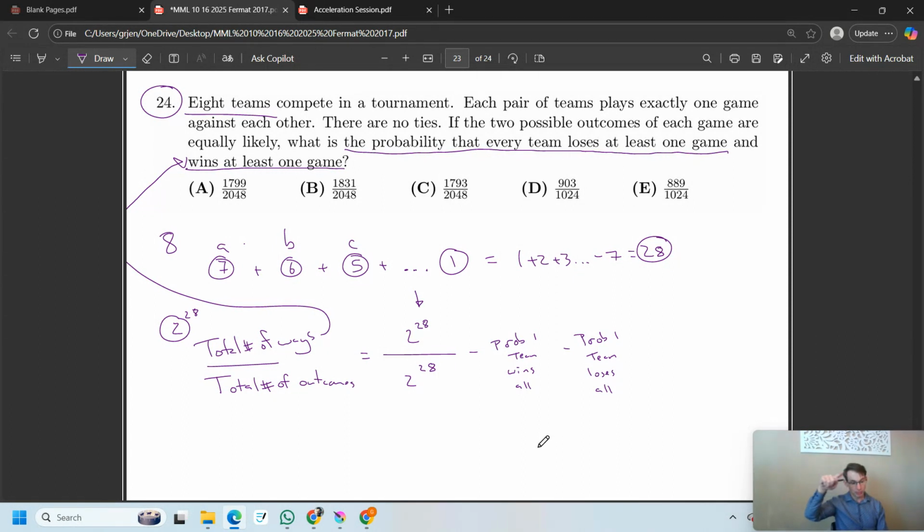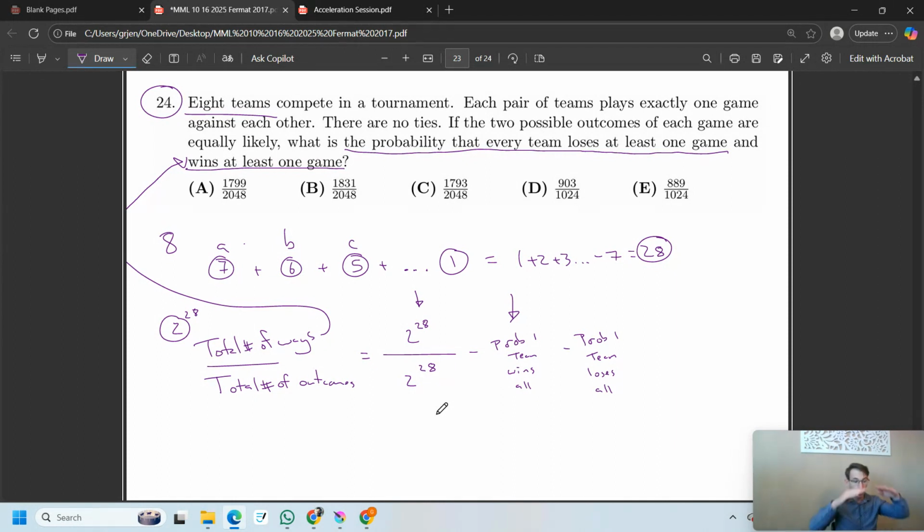What if there's one team that loses all their games and one team that wins all their games? Those two things can both happen at the same time, which is wild, but it's possible. So we need to account for the fact that we have double counted those cases. One thing that's good to note is it's impossible for two teams to win all their games because every team plays everyone else. So if one team wins all their games, no other team can win all their games.